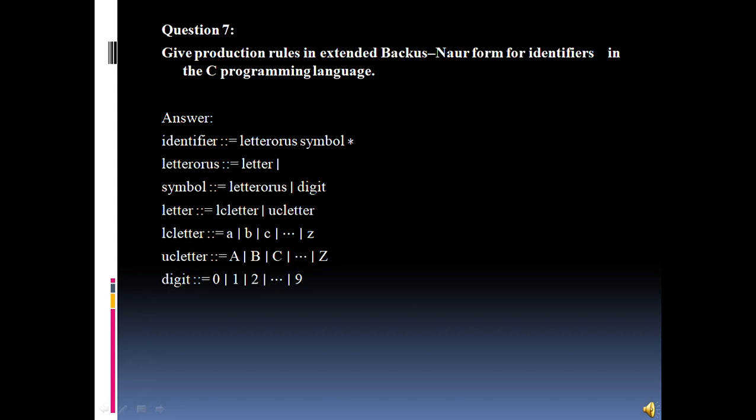So in the solution we can see that according to extended Backus-Naur form, an identifier can be a letter followed by symbols, or a letter alone. Letters can be a letter, and a symbol can be a letter or digit. A letter can be lowercase or uppercase. Lowercase and uppercase letters should be from A to Z, and a digit should be from 0 to 9.